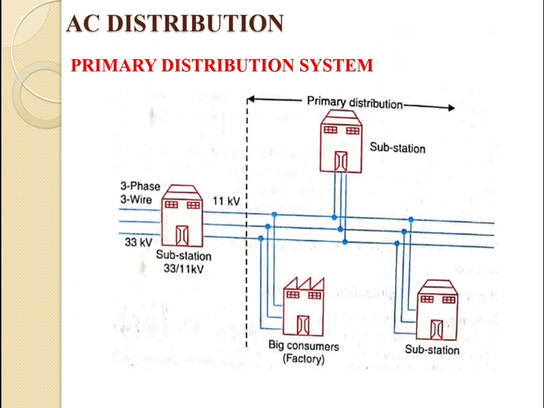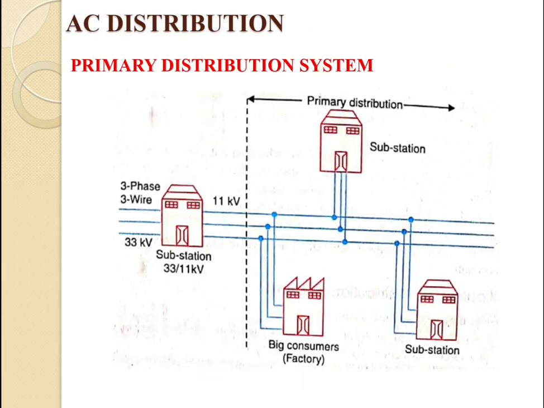Now we are going for the primary distribution system. The figure shows the single line diagram for the primary distribution system. Most probably, the primary distribution system has a voltage rating of 11 kV, 6.6 kV and 3.3 kV.